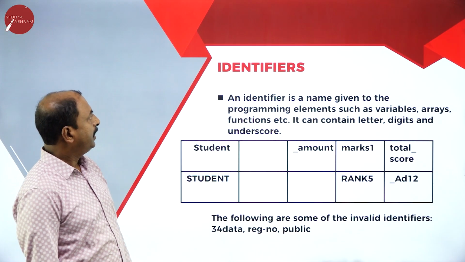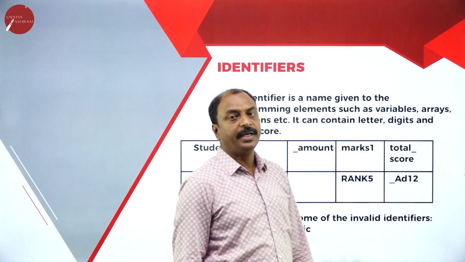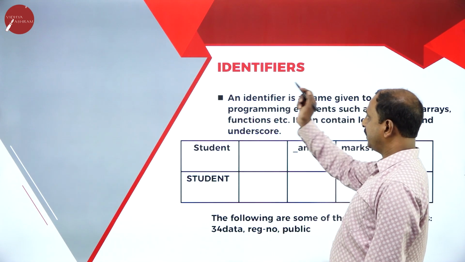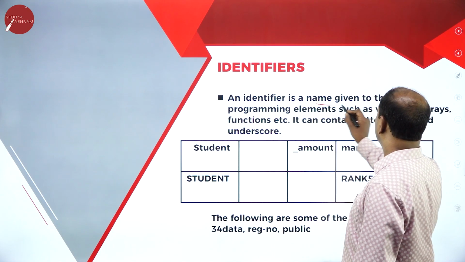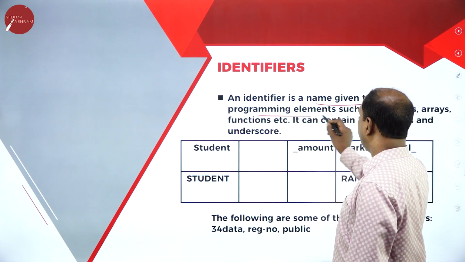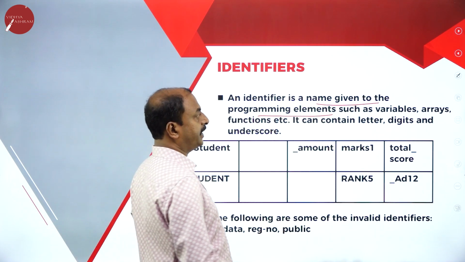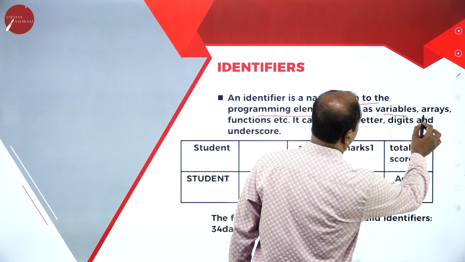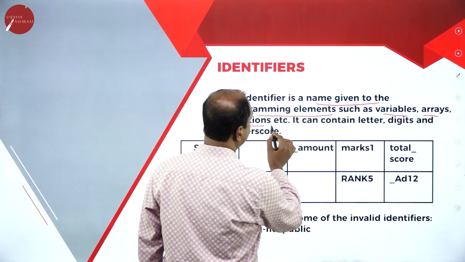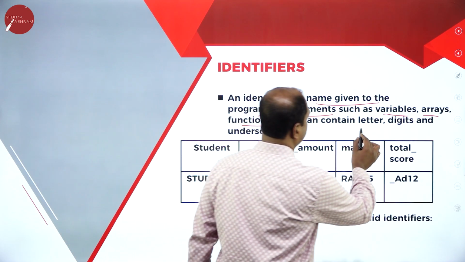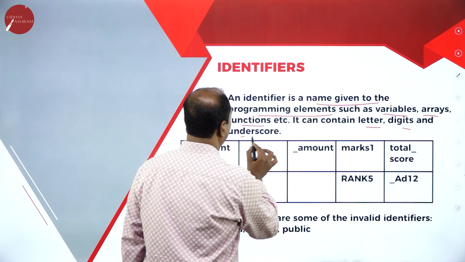Now, let us see. First one is identifiers. So what are identifiers? Identifiers is a name given to a programming element. So it is a name given to programming elements such as variables, arrays, functions, etc. And it can contain letters, digits and underscore.